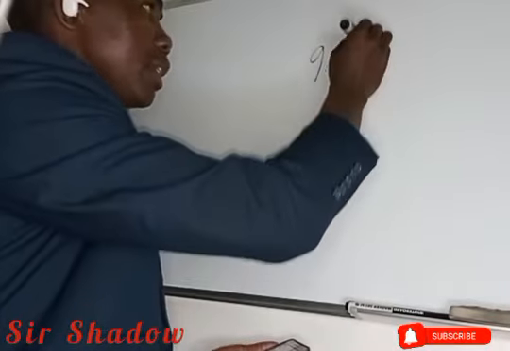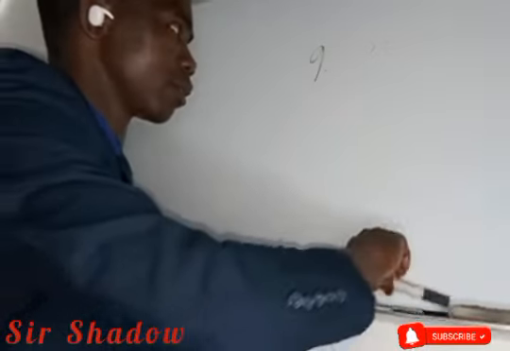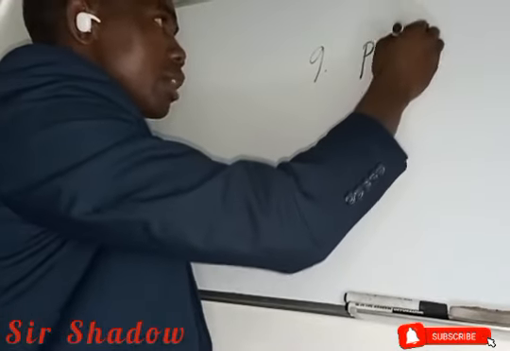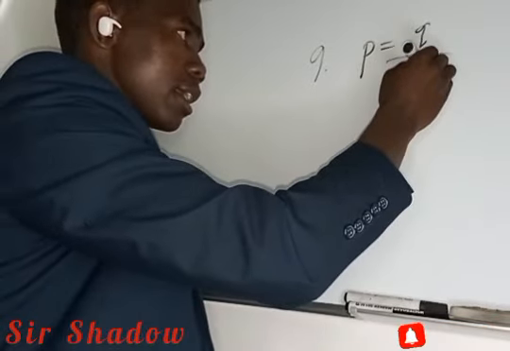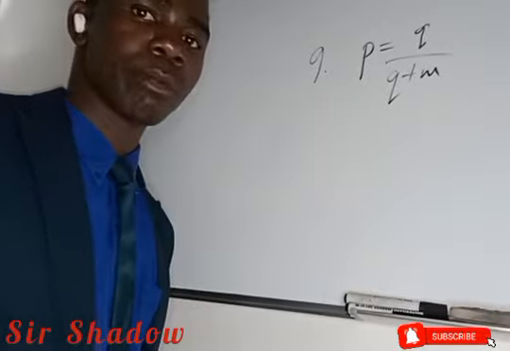We are told that, given p is equals to q over q plus m, we are asked to make m subject of formula.